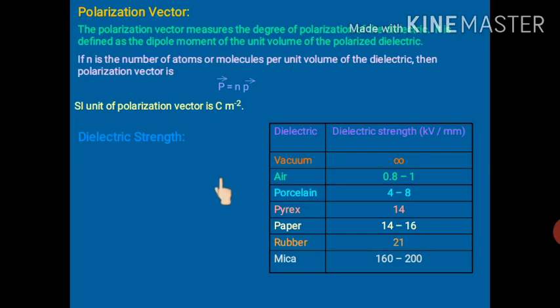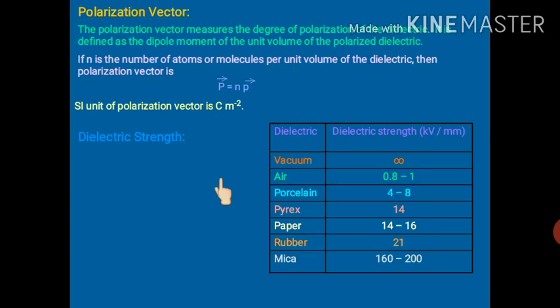Then the dielectric behaves like a conductor. This is known as breakdown. The stage at which the dielectric starts behaving like a conductor is breakdown, and the maximum electric field required to cause it is the dielectric strength.